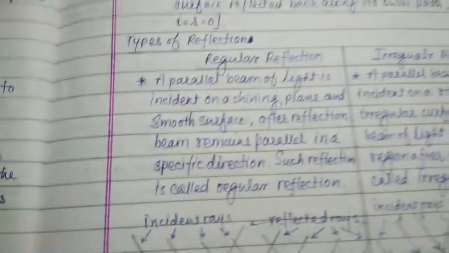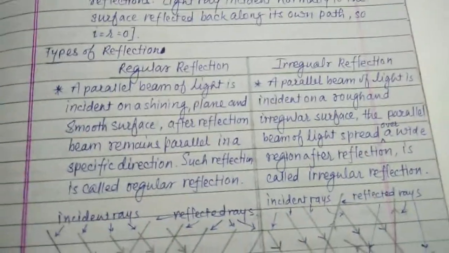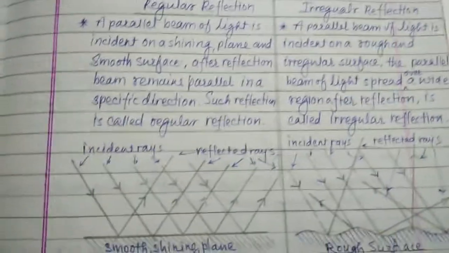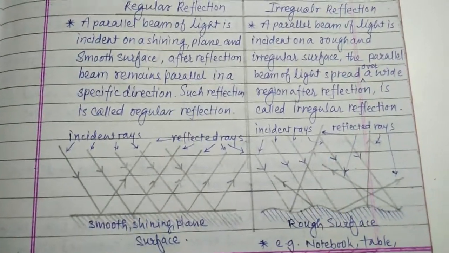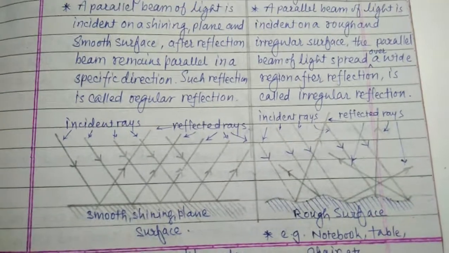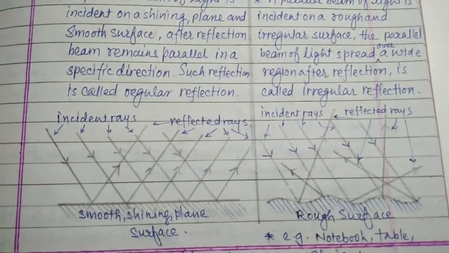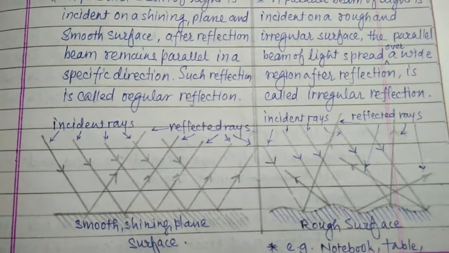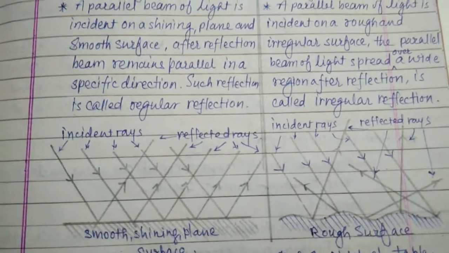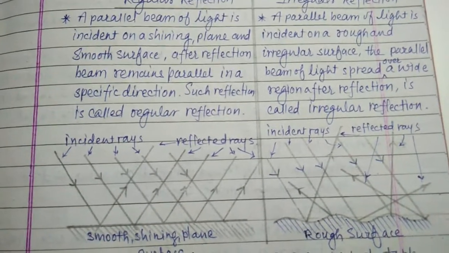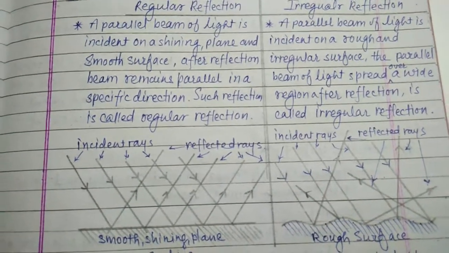Now, types of reflection. There are two types of reflection: regular reflection and irregular reflection. Here is a diagram of regular and irregular reflections. When parallel light beams are incident on a smooth, shiny, plane surface, the reflected rays are also parallel to each other and travel in the same direction.